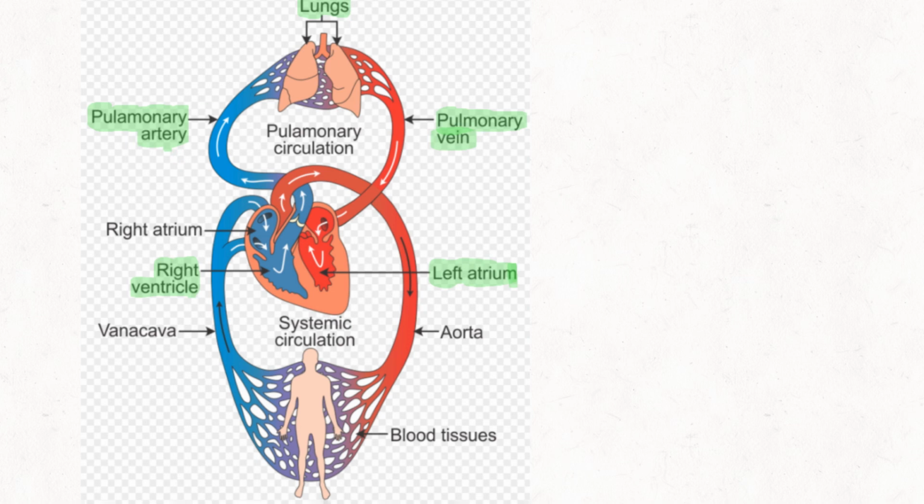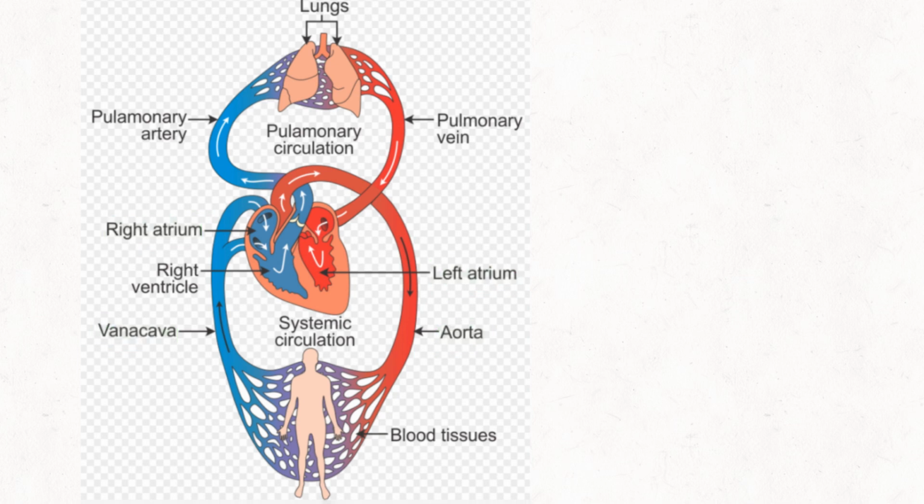In the second step, blood from the left ventricle flows to all the parts of the body through aorta and its branches, carrying the oxygen. There in the body parts, the various tissues, oxygen is leaving the blood and carbon dioxide is entering the blood. Please note, here the carbon dioxide is entering the blood. So this carbon dioxide rich blood is brought to the heart through superior and inferior vena cava, and it is entering the right atrium.